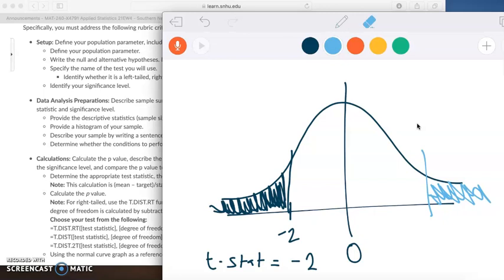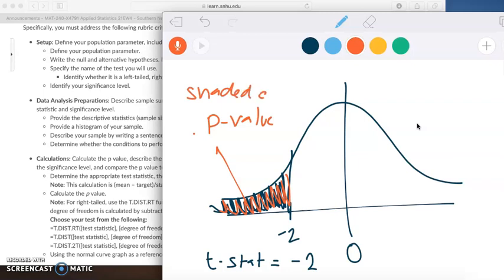It would be easy to just draw a simple one. You could probably Google a basic normal distribution or T-stat, or even pull it from a screenshot in the book, as long as you make sure to cite it. Just make sure that you understand that when we're looking at a left-tailed test, that p-value is this area over here. That shaded area is your p-value.